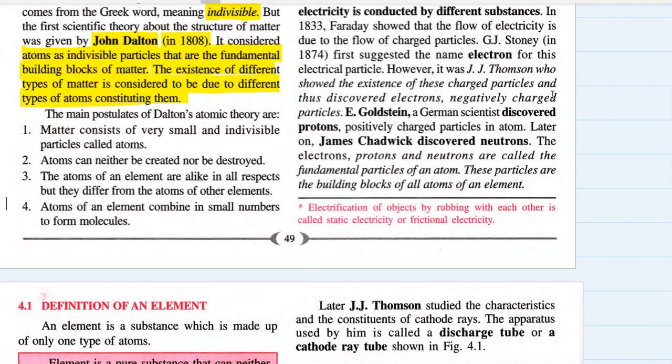When he proposed Dalton's atomic theory, he was not so well equipped that he could give experimental proof of whatever theory he was proposing, and that's why his theory was actually the theory.